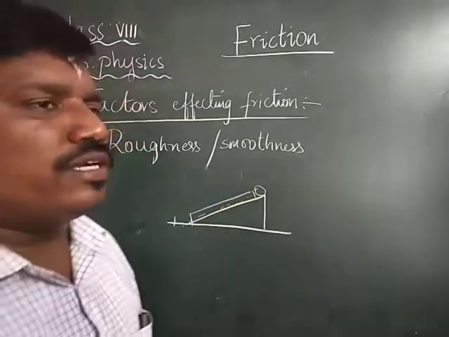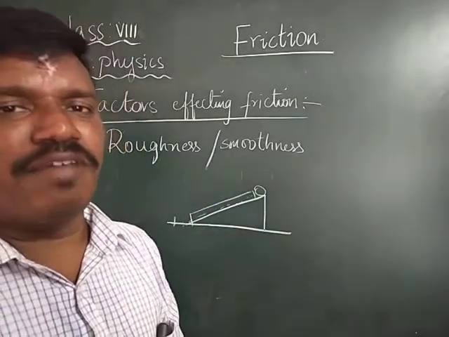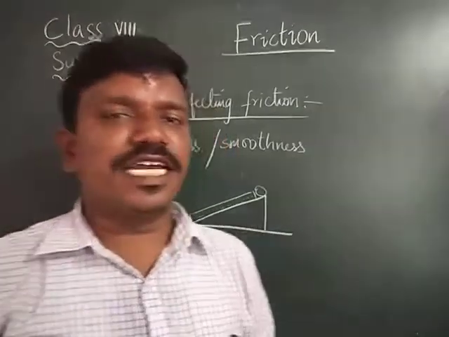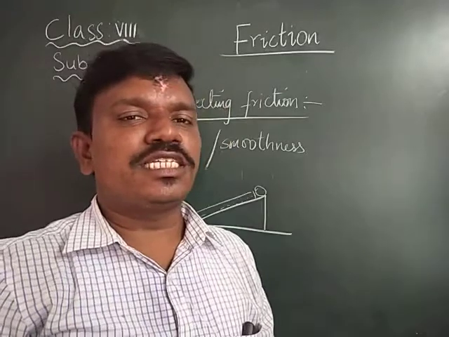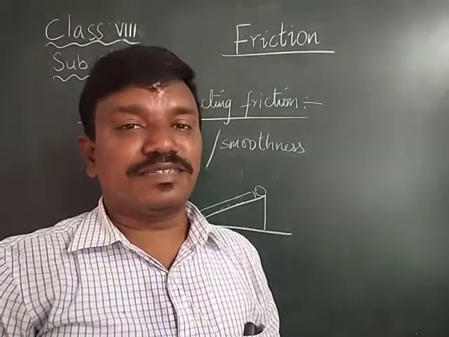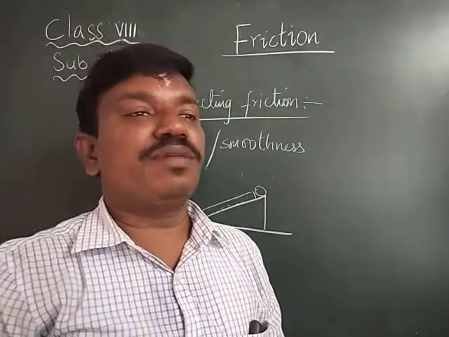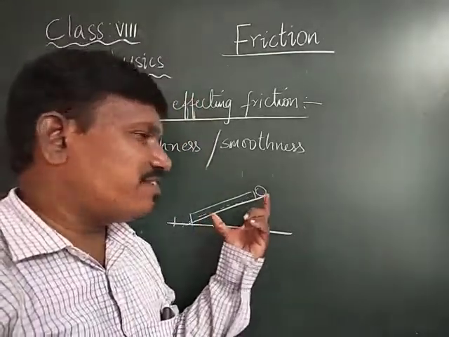It will not move to such a distance as in the previous case. Why won't it travel much distance? Because the friction increases. Friction is nothing but the roughness, and the roughness of the surface increases.